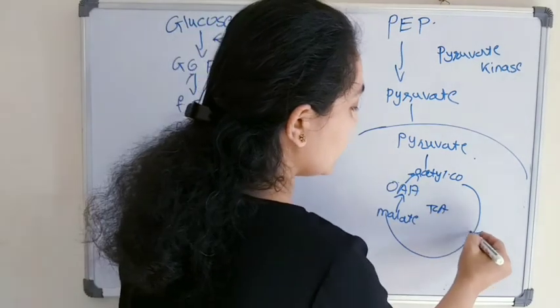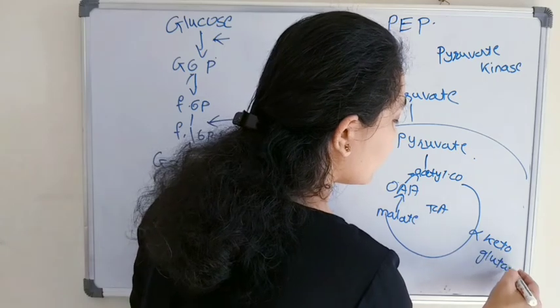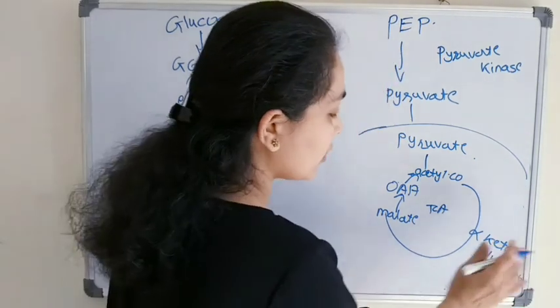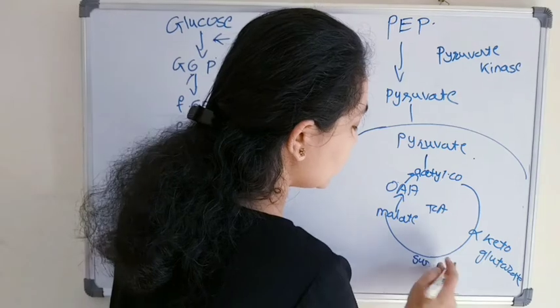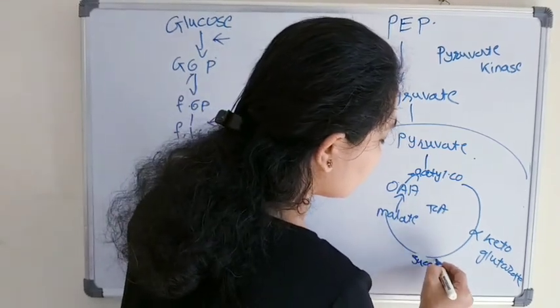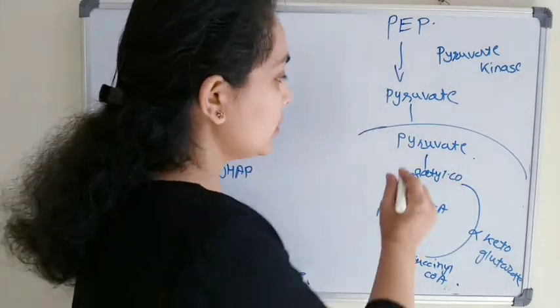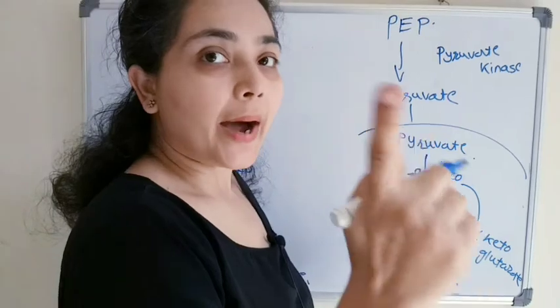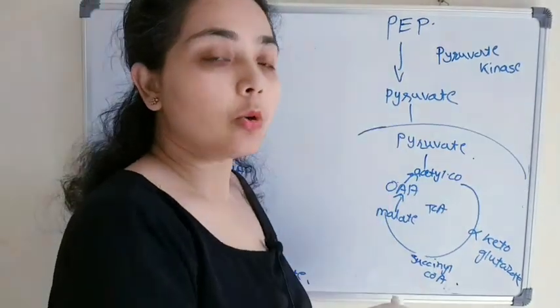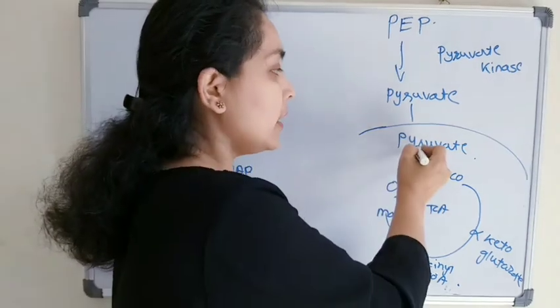Malate, oxaloacetate, here alpha ketoglutarate. Here we are not writing all the intermediates of the TCA cycle. So first, pyruvate will convert to oxaloacetate. That is the first step of gluconeogenesis.